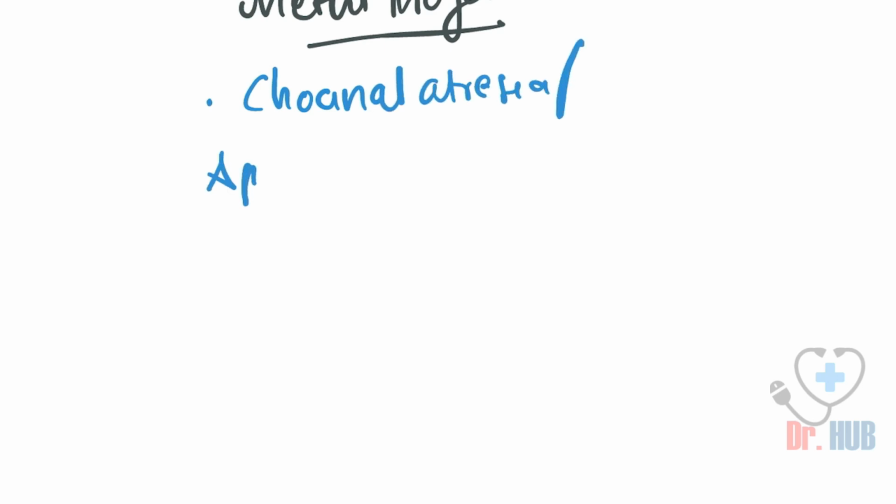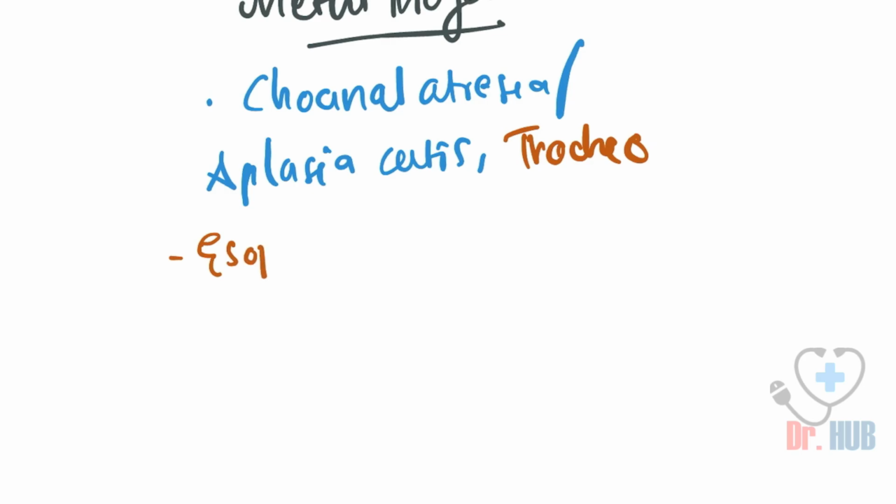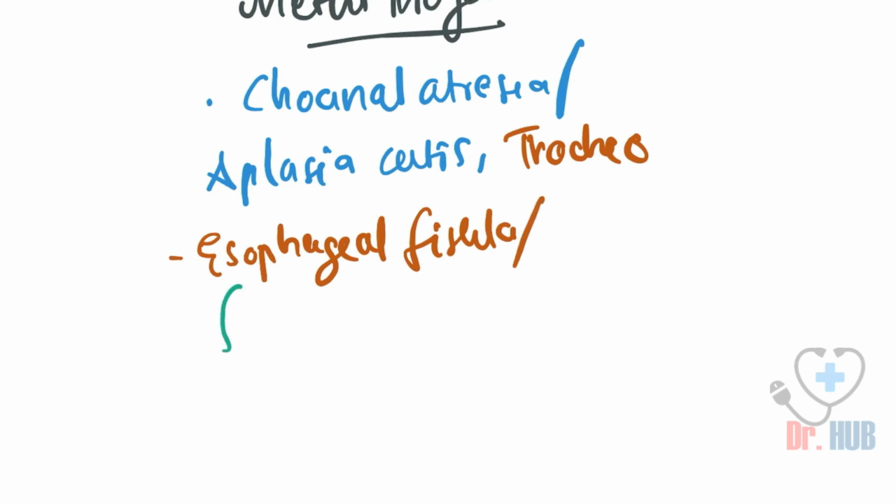It leads to aplasia cutis as well as tracheoesophageal fistula and fetal goiter.